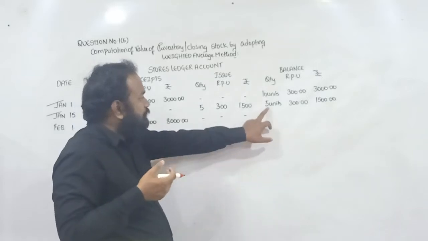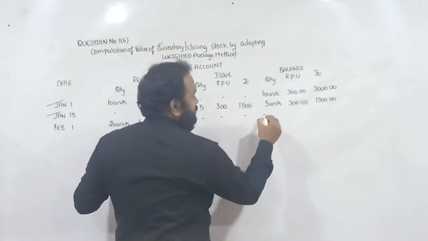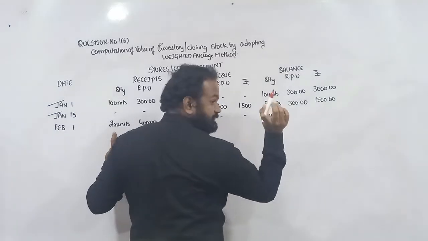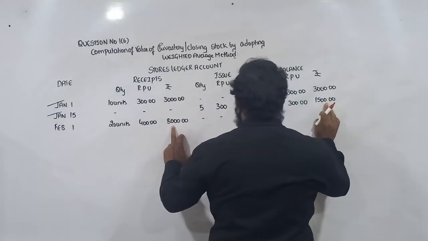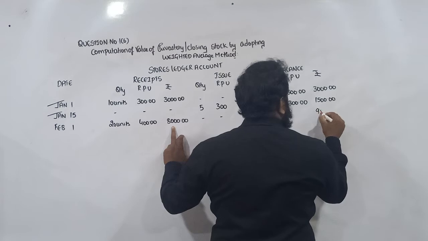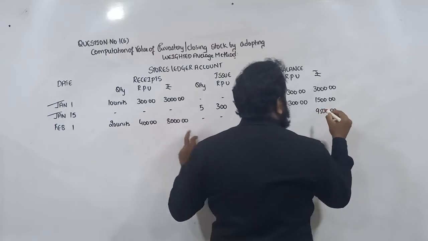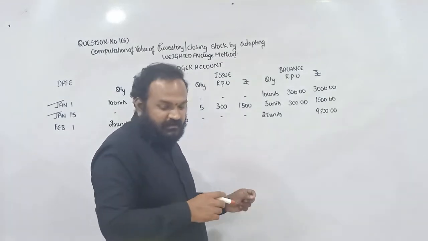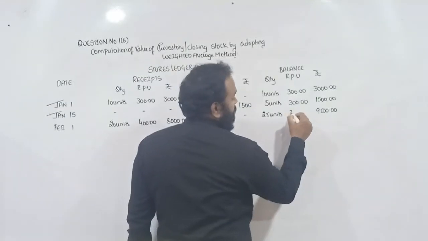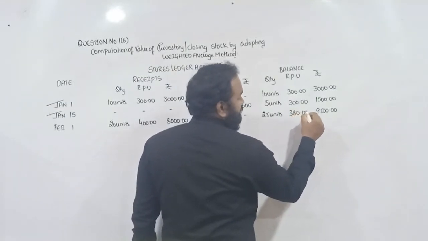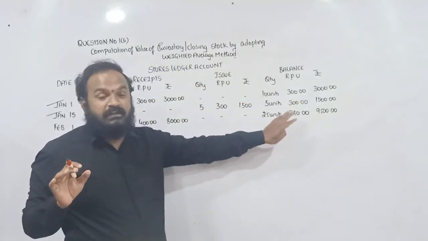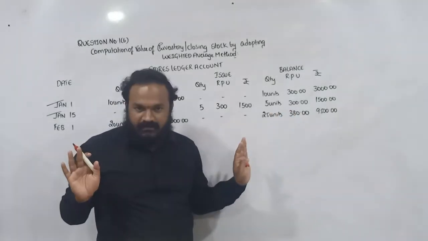Coming to closing stock, 5 plus 20. How many units? 25 units. Now see, 1500 plus 8000. It's how much? 9500. Now 9500 divided by 25. It's 380. Now the weighted average price of 25 units is 380.